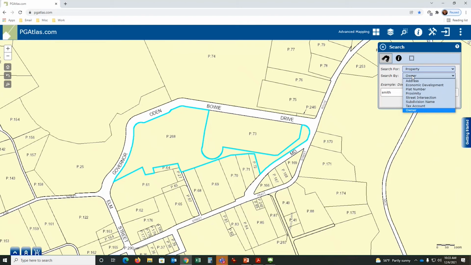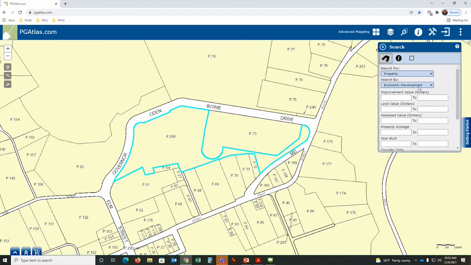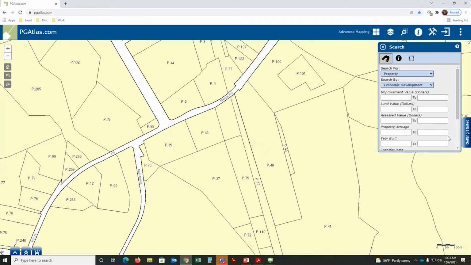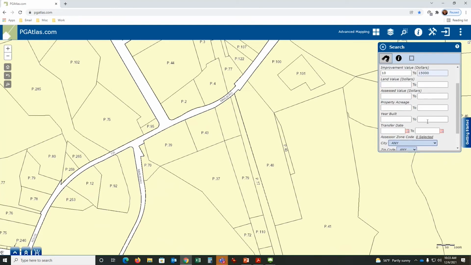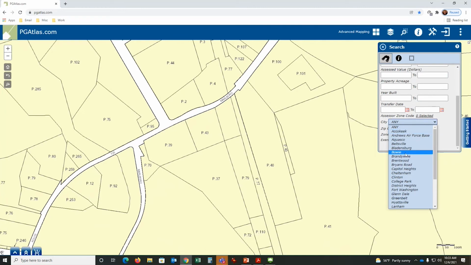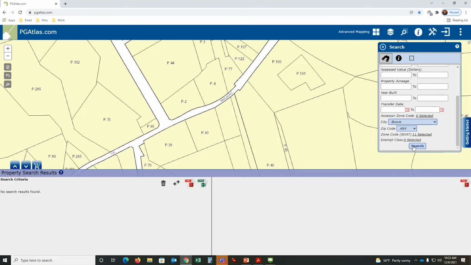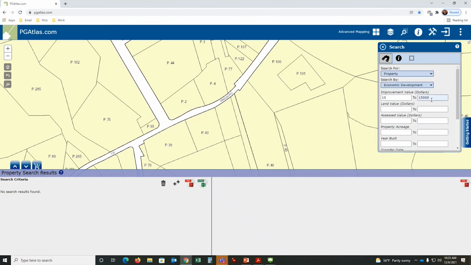And the other piece of information I wanted to show you is economic development. Now, this is an interesting one. A lot of developers like using this tool. So I'm going to give you a quick example. I want to find a property that is an improvement value of $10 to $15, let's say. And I want it to be within the city of Bowie. And I want it to be a zoning of commercial. And I can say select. Now I can say, okay, no results. All right, not big enough. All right, so let's say 100,000. Oops.